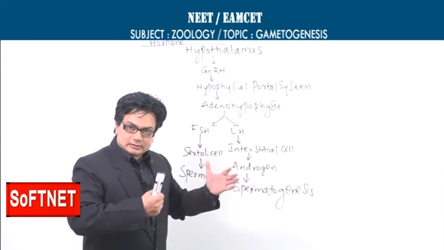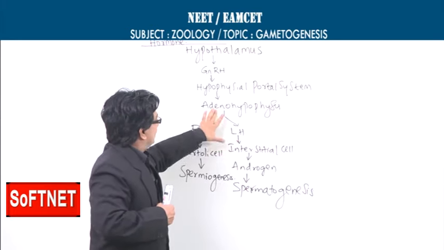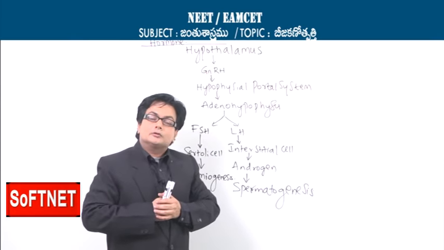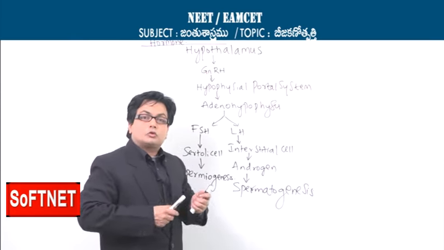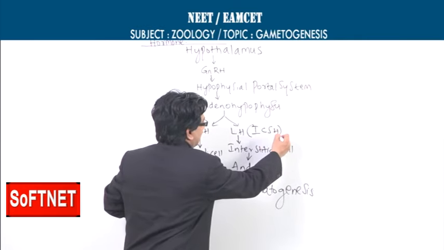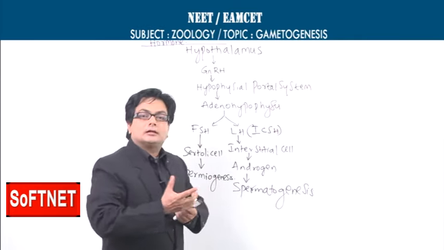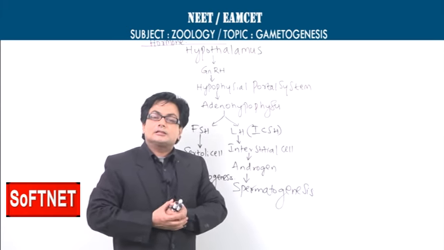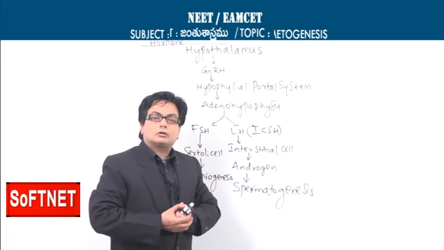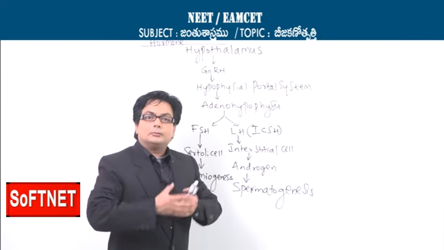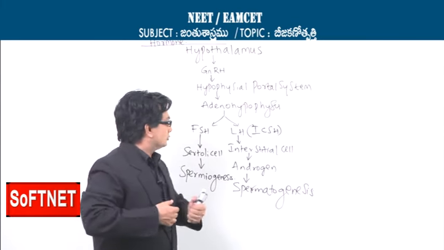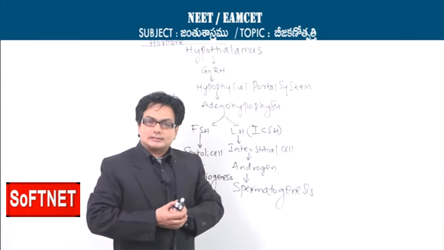chemical messengers separately. The adenohypophysis is releasing the luteinizing hormone. The luteinizing hormone is also called by another name, interstitial cell stimulating hormone. This LH or ICSH will enter the blood plasma and is transported to the interstitial cells.